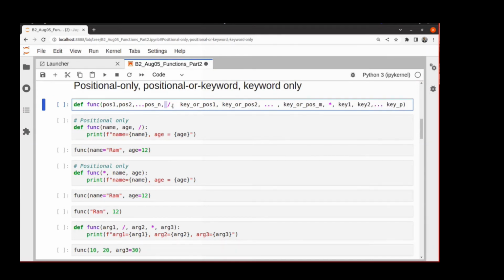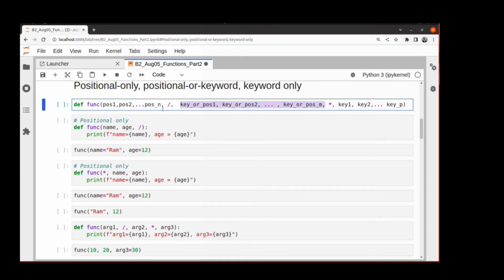So basically, the slash and star, when used as a parameter of its own, are only markers. The slash marks that anything coming before slash has to be positional only. It cannot be given in a keyword argument style. And star means that anything coming after that has to be given in keyword argument style only. It cannot be given in a positional way. And anything coming in the middle is flexible. You can give via both.